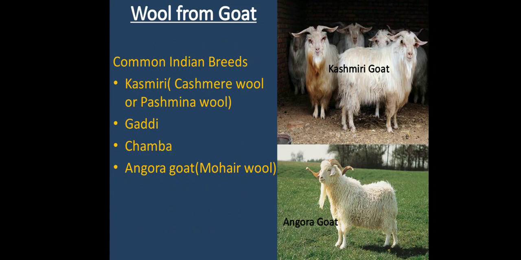In India, goat is generally available in Kashmir and Jammu. So the four major breeds of goat which are available in India are Kashmir goat, Gadi goat, Chamba goat and Angora goat.